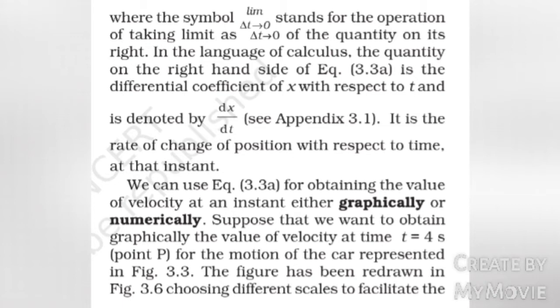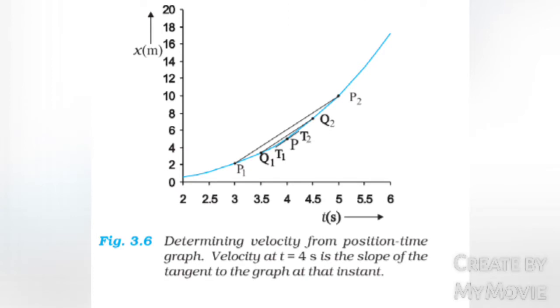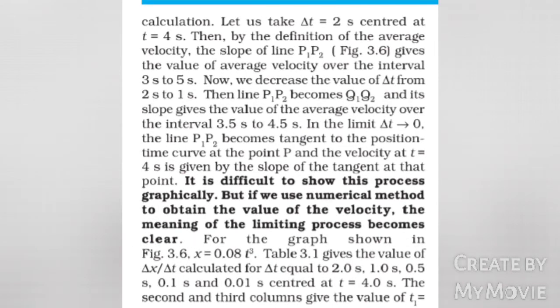Suppose that we want to obtain graphically the value of velocity at time t equals 4 seconds, that is at point P, for the motion of the car represented in figure 3.3. The figure has been redrawn in figure 3.6, choosing different scales to facilitate the calculation. Figure 3.6, determining velocity from position time graph. Velocity at t equals 4 seconds is the slope of the tangent to the graph at that instant. Let us take delta t equals 2 seconds centered at t equals 4 seconds. Then, by the definition of the average velocity, the slope of line P1P2 in figure 3.6 gives a value of average velocity over the interval 3 seconds to 5 seconds.